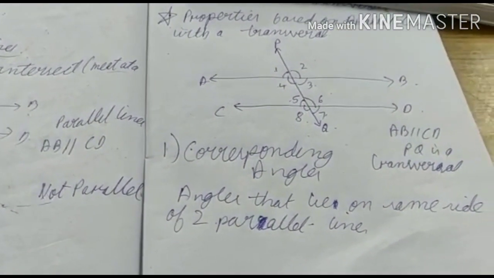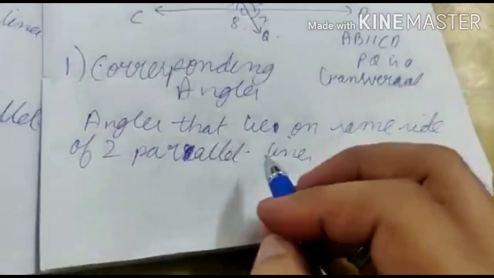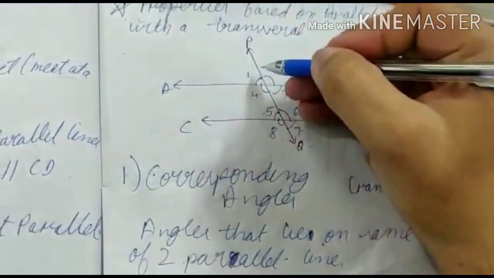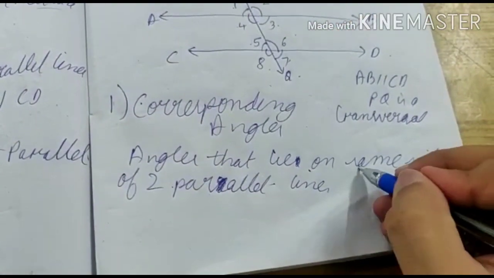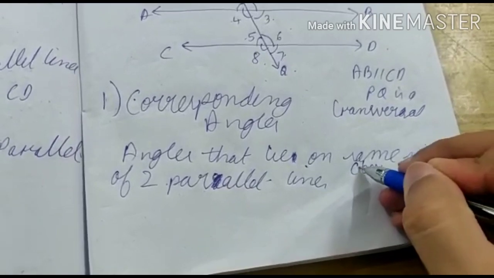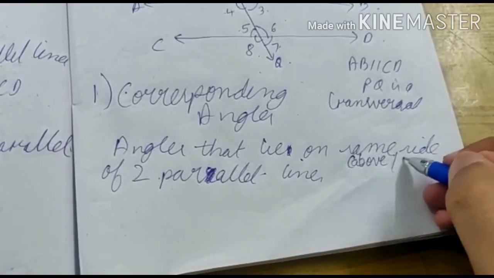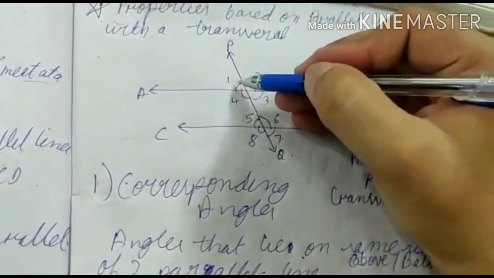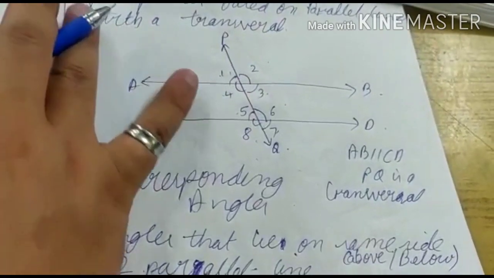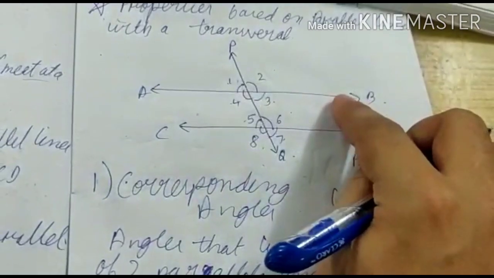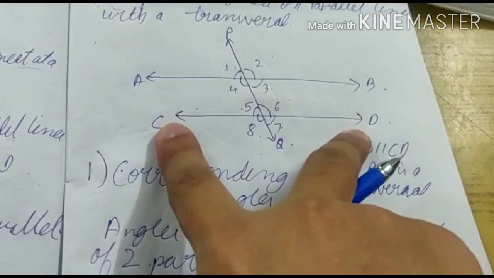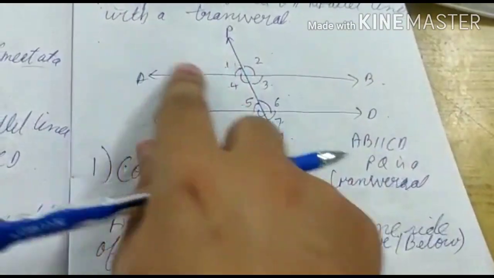Okay. Two parallel lines. Look here, same side means above or below. Here, angle 1 lies on the left side of parallel line AB and above, and angle 5 lies on the parallel line CD on the right side and above.